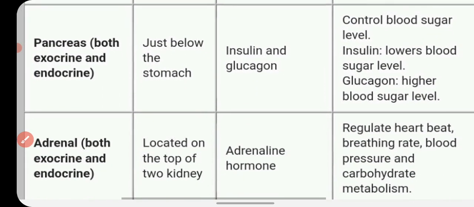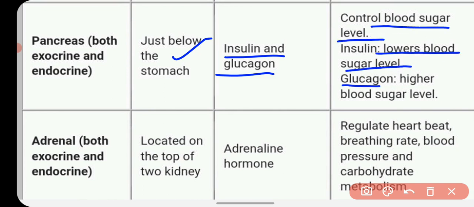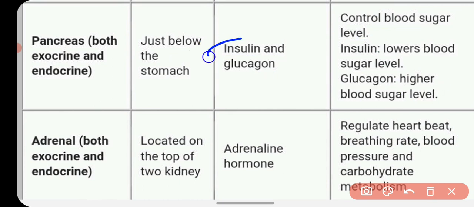Next is the pancreas. It is both exocrine as well as endocrine, just below the stomach. It produces two main hormones called insulin and glucagon. Both these hormones control the blood sugar level. Insulin lowers the blood sugar level, glucagon raises the blood sugar level. In the absence of insulin, we face a problem. We suffer with a disease that is called diabetes.